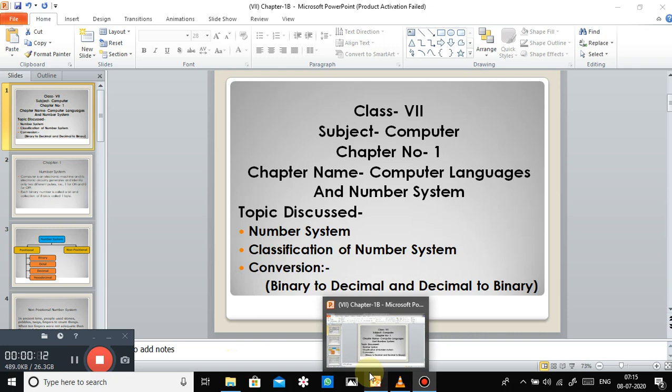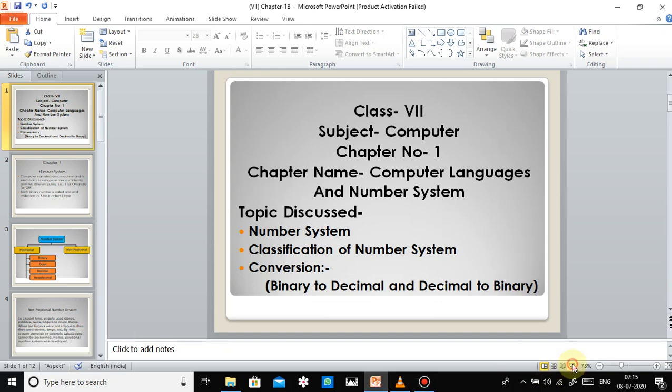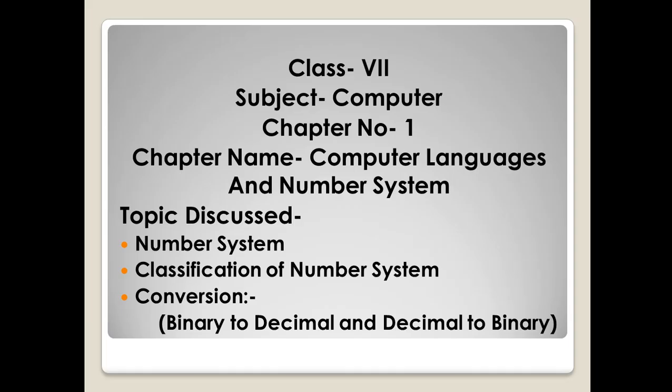We have already discussed some points from chapter number 1: programming language, machine language, the generations of computer languages — first, second, third, fourth, and fifth generation — and the language processor or translator also. Here, we will discuss the topic of number system and classification of number system, conversion of binary to decimal and decimal to binary. Only these two conversions are given in your syllabus.